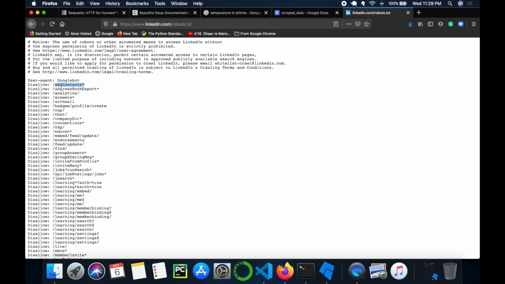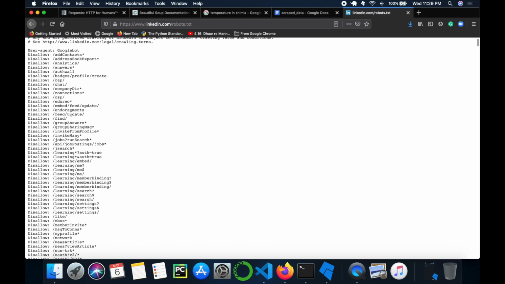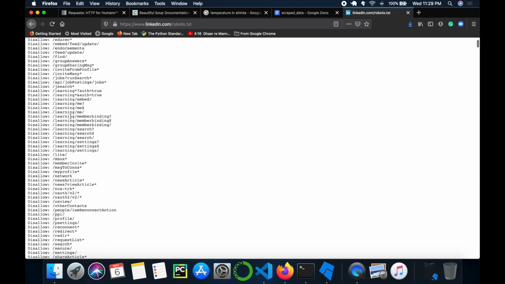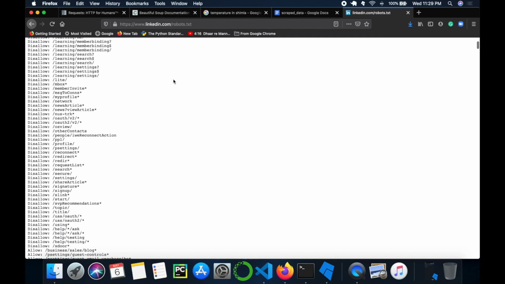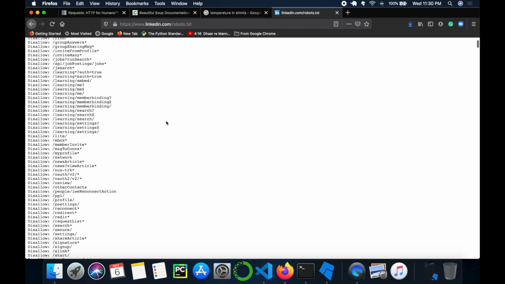It also doesn't have access to pages like add contacts, address book, export analytics, answers, because these are business things. For a company running their business, if you're trying to extract their business data, I would say that it's not right. These are things you have to keep in consideration: while doing any scraping work, always go to robots.txt and see what conditions they have. Otherwise you're good to go and you can scrape any kind of data, as long as you are not overloading servers and not going to pages which are not allowed. You're fine.